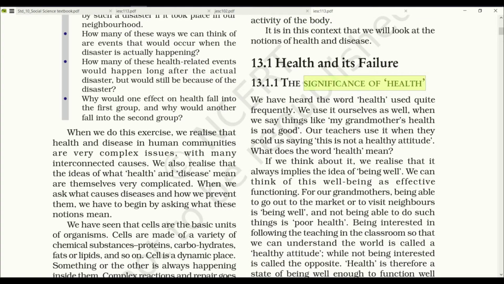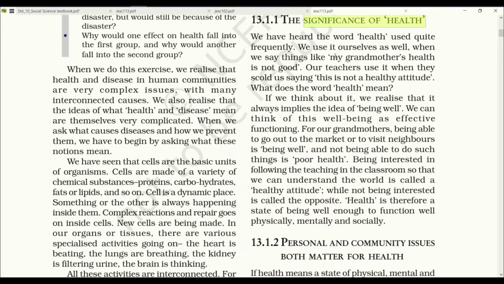We have heard the word health used quite frequently. We use it ourselves as well. When we say things like, my grandmother's health is not good, our teachers use it when they scold us saying, this is not a healthy attitude. What does the word health mean? If we think about it, we realize that it always implies the idea of being well. We can think of this well-being as effective functioning. So whenever we talk about a healthy situation or the situation related to health, that means the cells and the body organization should be in coordination.